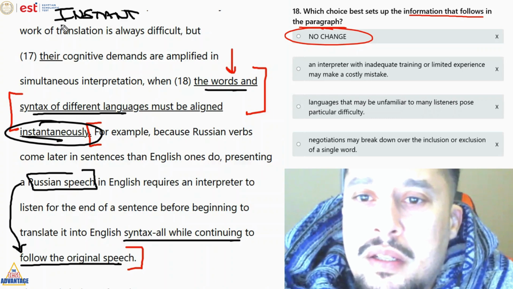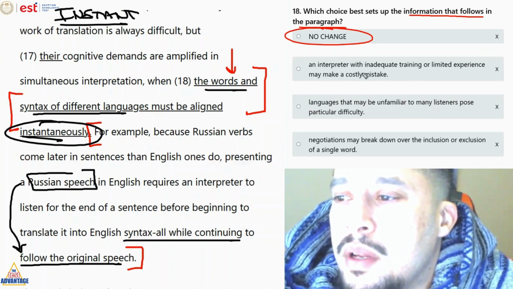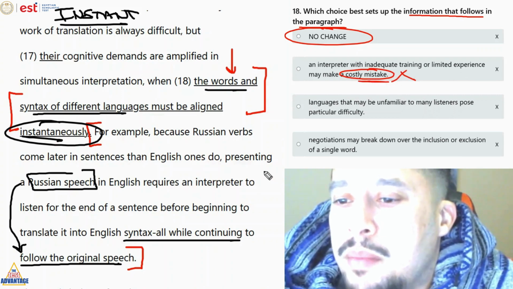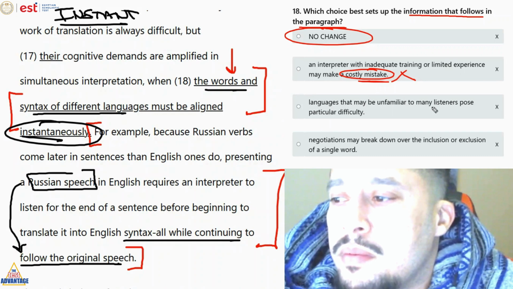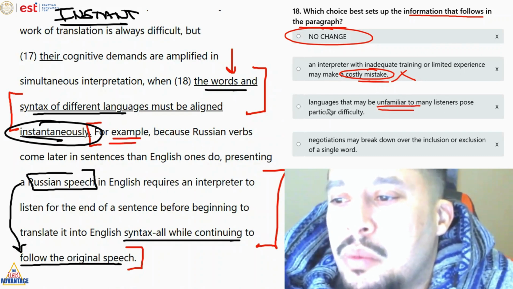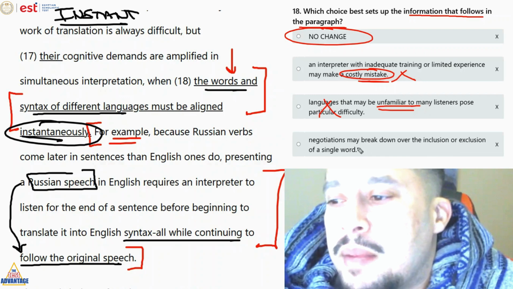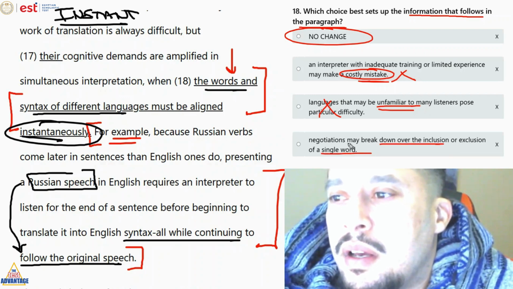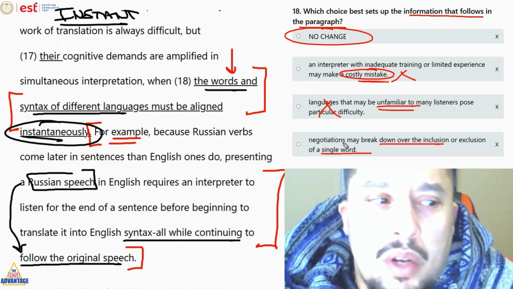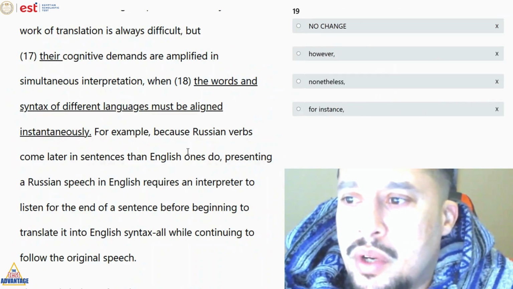Instant, right? Instant. Answer B, interpreter with inadequate training and experience may make costly mistakes. We don't talk about mistakes enough in the text. Languages that may be unfamiliar. Again, احنا بندي example on language we are familiar with. And then again احنا اتكلمنا عن تأثير سوء التفاهم مثلا في الترجمة وكل حاجة. We didn't talk about this. So here we're gonna go with the answer A, question number 19.